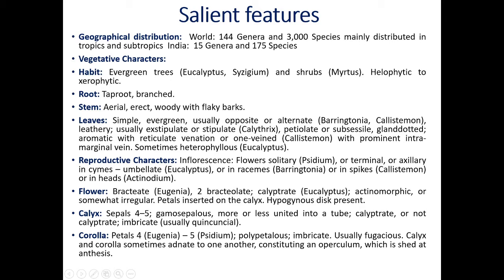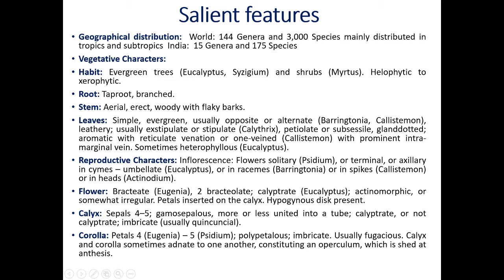The leaves are mostly leathery, usually exstipulate. Exstipulate means the small leaf-like structure is absent. Ex means absent. Stipule means small leaf-like structure present at the base of leaves. They are absent in this family. That's why there is a term, they are exstipulate. Or in some plants, for example, Callistemon, you will get stipulate leaves. Stipulate leaves means small leaf-like structure is present at the base of the leaf.